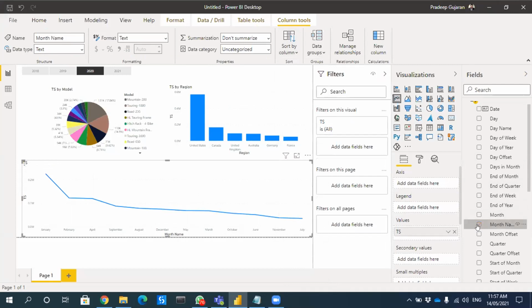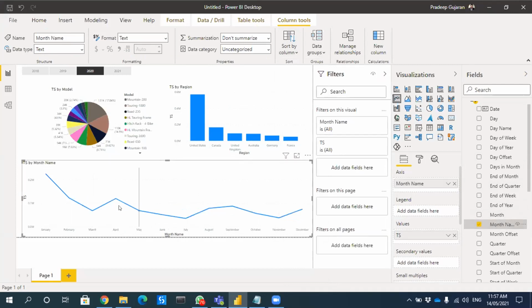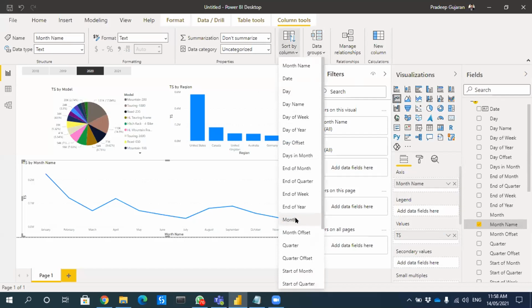So now if I remove it and, one second, I bring it back, now if you see, the order has been changed to Jan, Feb, March, April, May, June, July, August, September, October, November, December. Sorry, what did you do? You went to column, sort by column, what? I went to the month name and sorted the column by month number. Okay, so for Jan it will be 1, for Feb it will be 2. Yes, this is perfect now.